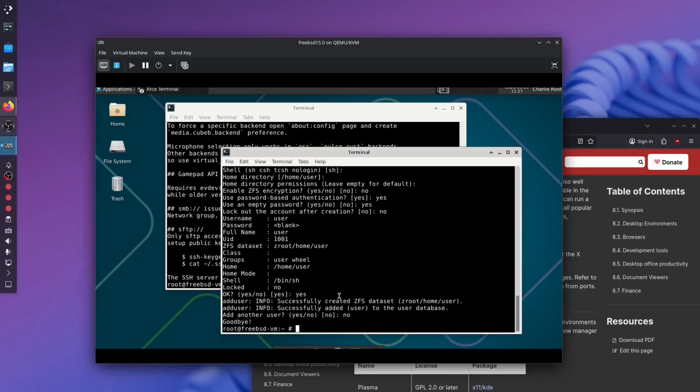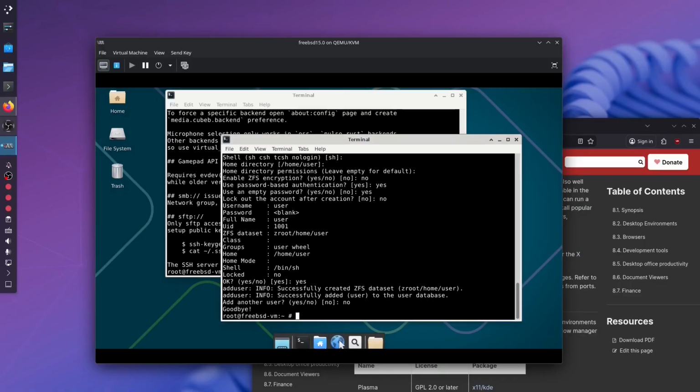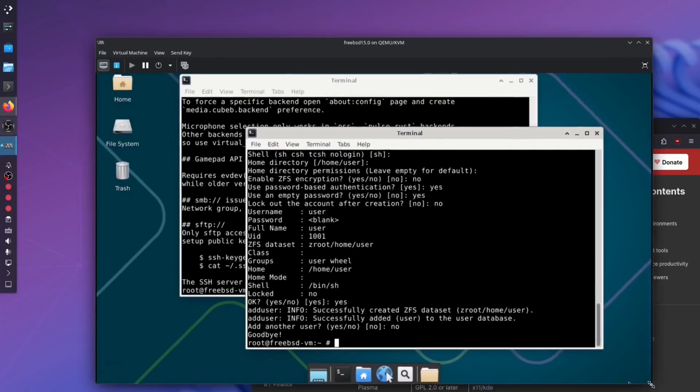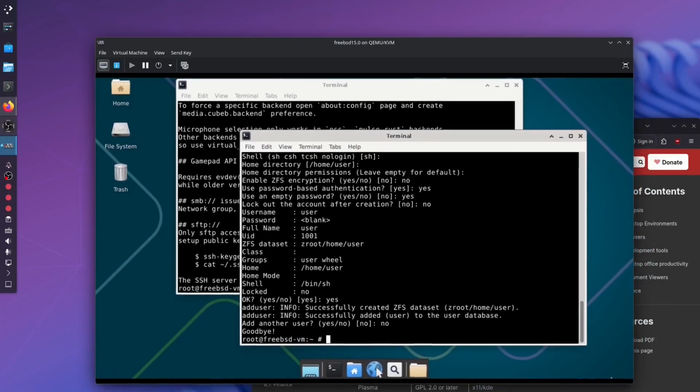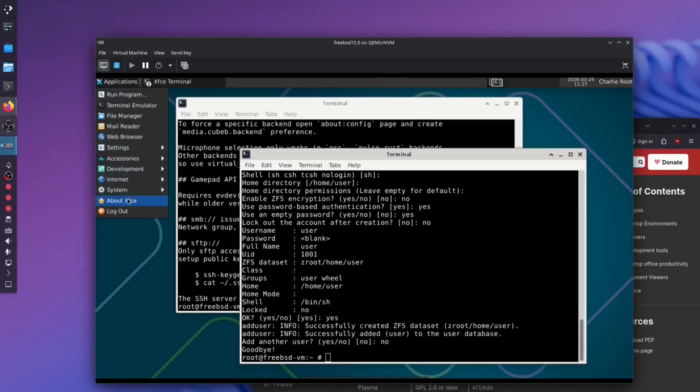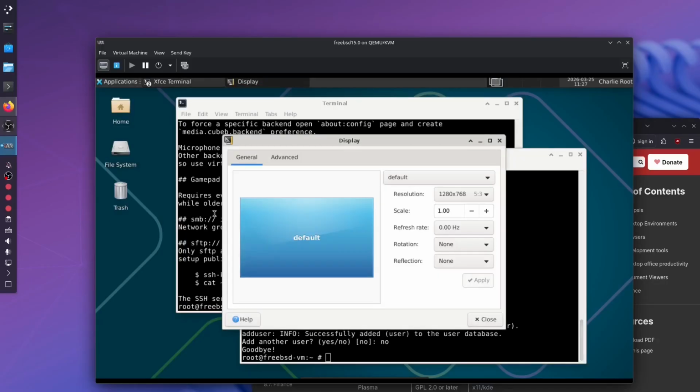So now I should be able to do something like, how do you change user again? So wait a second, what is that? Okay, I completely forgot. Let me just resize this. What is happening here? Let's look at settings and display.